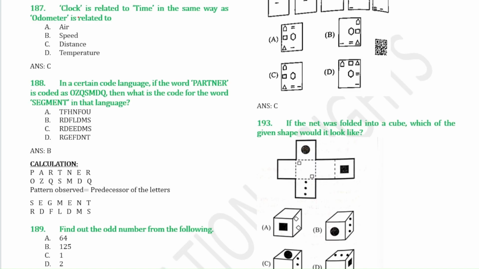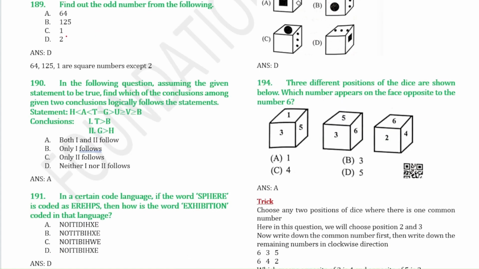Next question, clock is related to time in the same way as odometer. So odometer is used to measure the distance. So option number C. In a certain code language, partner is given as this one. The pattern that you observe from this question is that it is the predecessor of the letter. So before P comes O, right? So OP. This is the pattern, so you have to observe the pattern and then solve accordingly. Next question, find the odd number from the following. So 64, 125, 1, they are all cube numbers except 2.